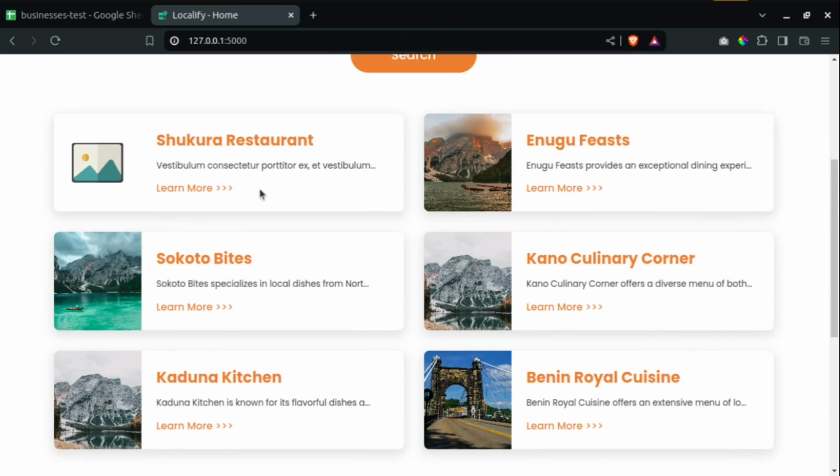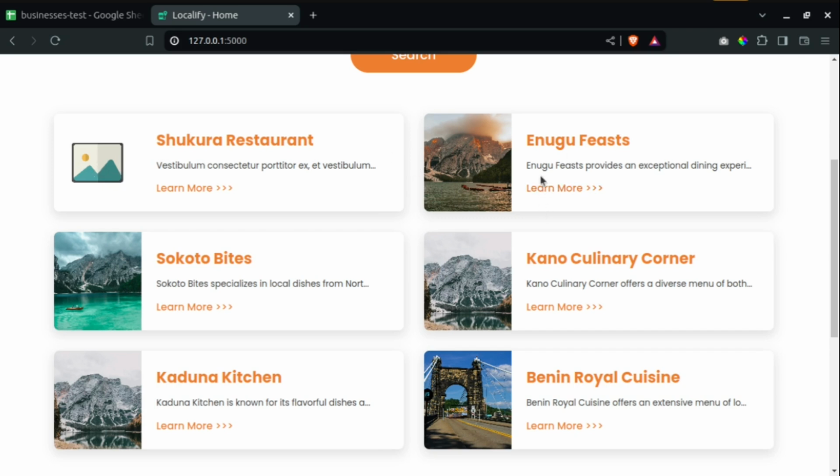This is a list of businesses that are already in the platform. These businesses I generated using AI, and these images are random images I got from Unsplash. I intentionally left this particular image blank. These are supposed to be cover photos of each of the businesses. Each business will upload a logo and a cover photo, so if the cover photo can't be found, then this is the placeholder that will be shown there.